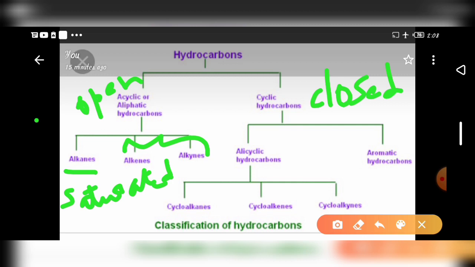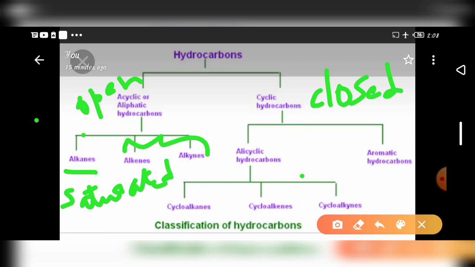Okay, next we go to cyclic hydrocarbon. Cyclic hydrocarbon contains cyclic compounds. Only a carbon ring will be present. Next is heterocyclic ring, and the aromatic ring. Cyclic compounds are organic compounds in which the chain of carbon atoms is closed or cyclic, also called closed chain hydrocarbons.